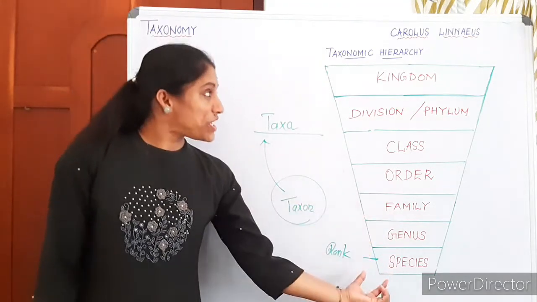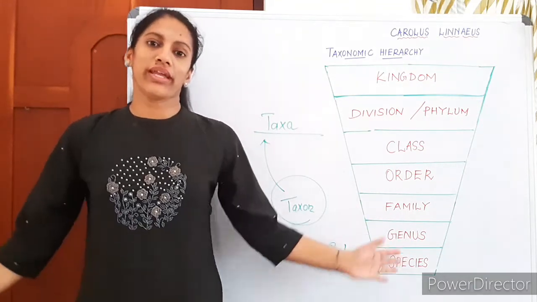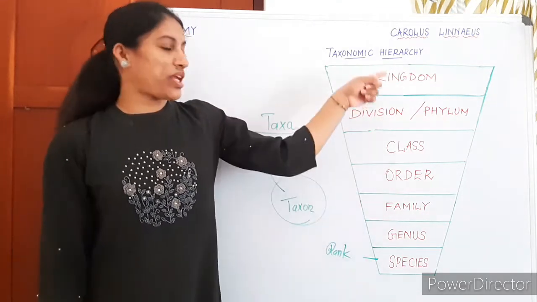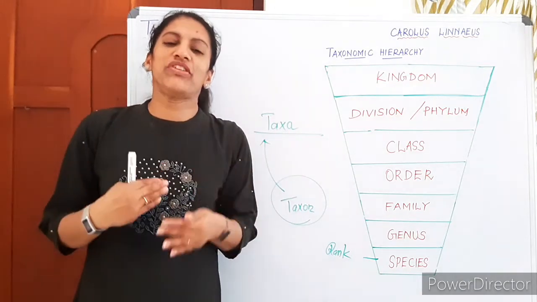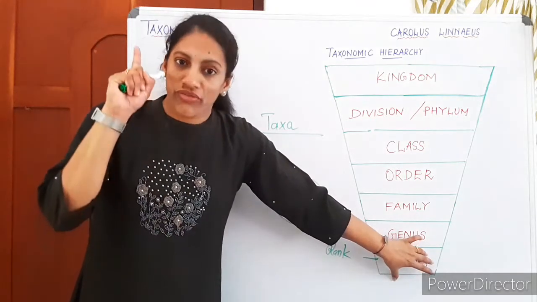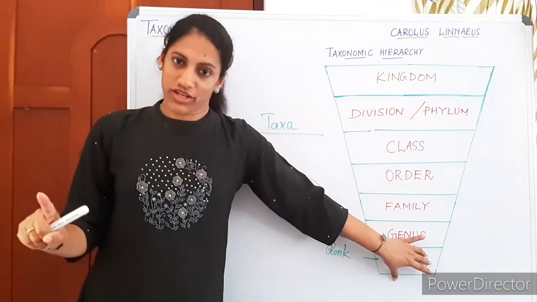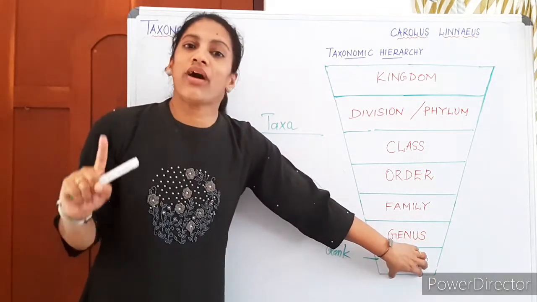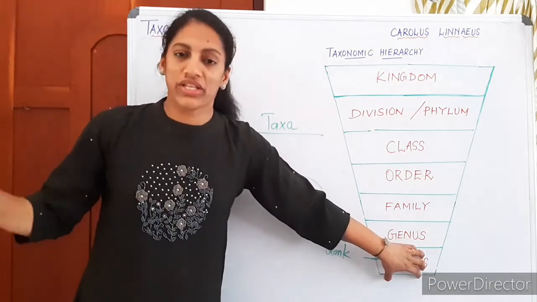Okay, so from the species to kingdom we move. Number of individuals is more in kingdom. Then another thing, when we move from species to kingdom, the similarities among the individuals are getting reduced. Individuals of one species show maximum similarity. Here the resemblances are more. All human beings are one species, Homo sapiens. All have some basic similar features.